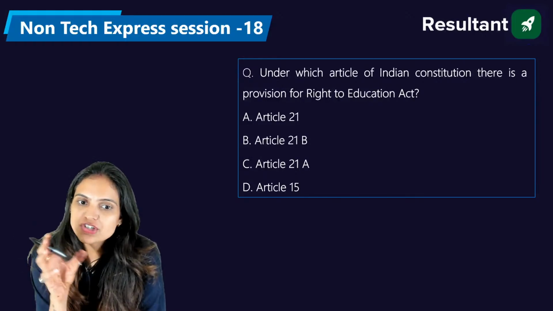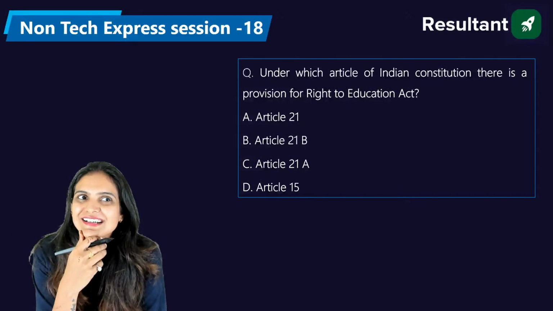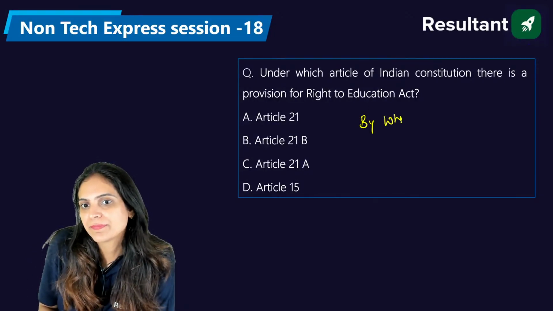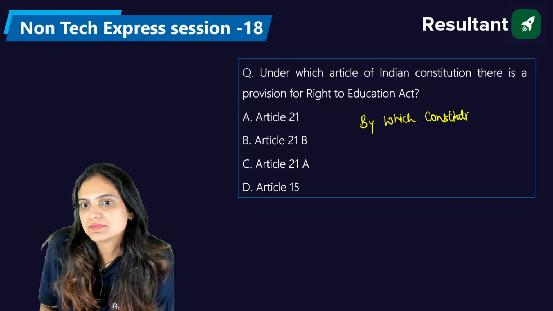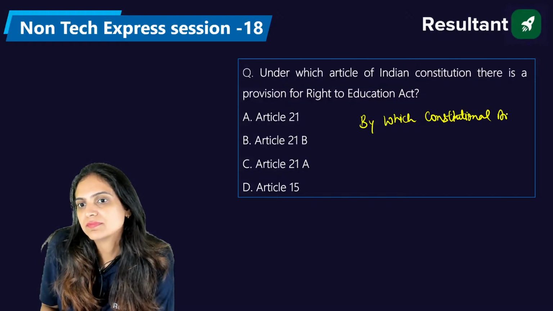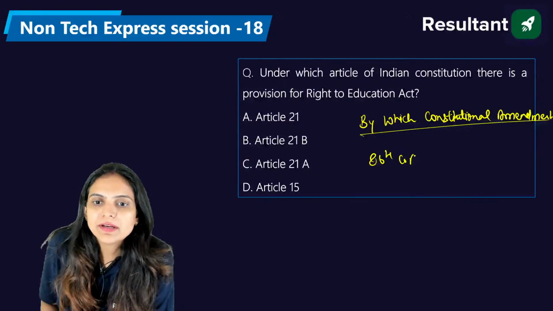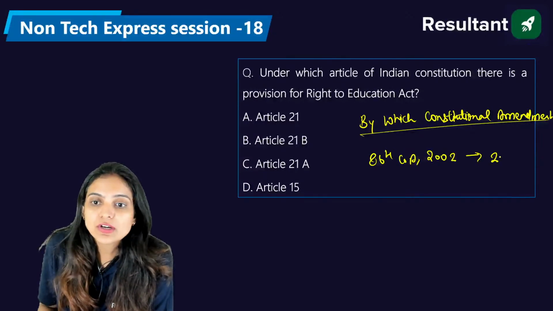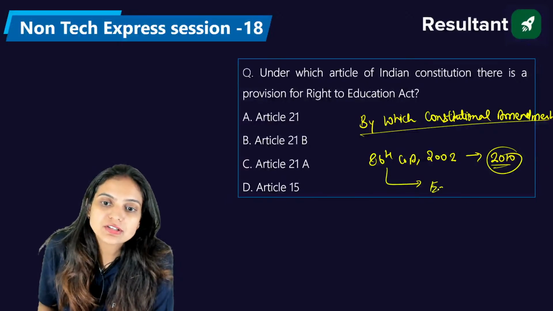Okay, by which constitutional amendment was Article 21A added to the Constitution of India? Very good. The 86th Constitutional Amendment 2002, which came into force in the year 2010, speaks about education.